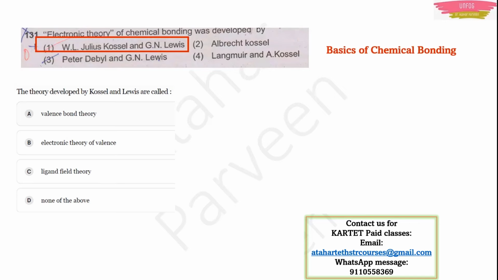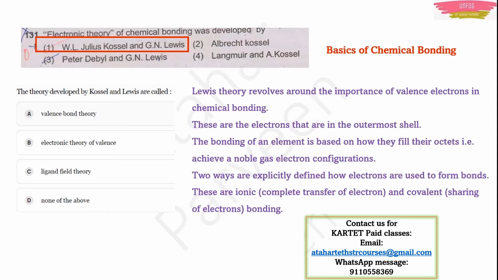They can ask another question like this also. The theory developed by Kossel and Lewis is called the electronic theory of valence. Actually, this Lewis theory revolves around valence electrons. What is the role of valence electrons in chemical bonding? We all know that valence electrons are the heroes of chemical bonding, because they are the only ones because of which there is bonding between two atoms. The bonding between two atoms is possible only because of these valence electrons.